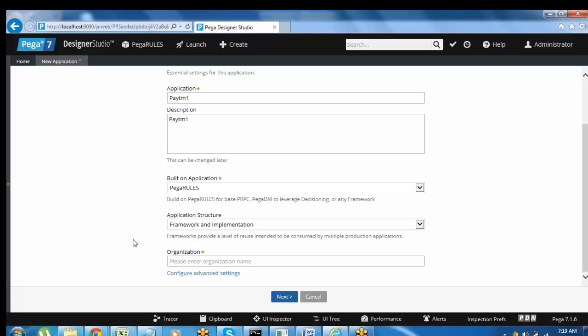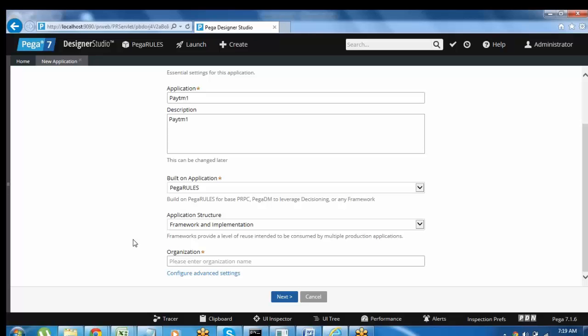See, for a new application you can choose framework or framework and implementation. When you want to modify an existing application, you go with the implementation. Framework means you are saving your application as a framework, which will be reused in the upcoming applications. Right now you are not using any framework for developing the application. You are developing one framework, saving whatever application you are creating as one framework, then you go with the framework option.